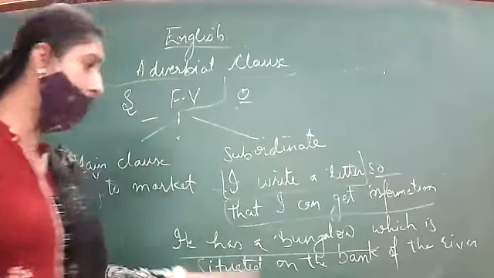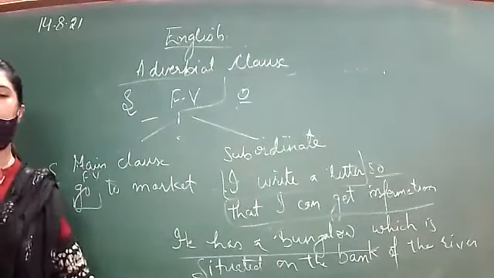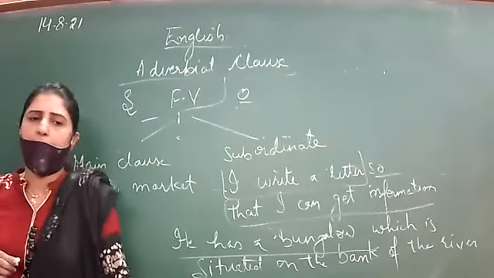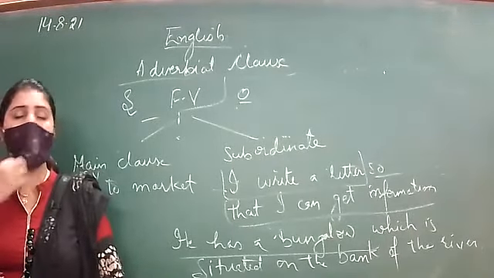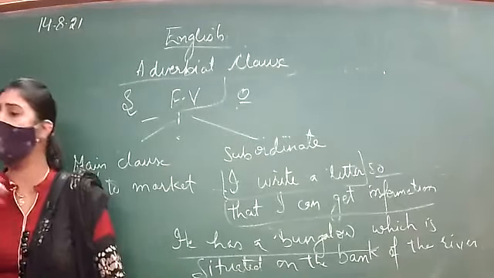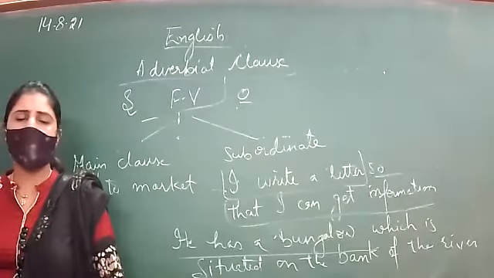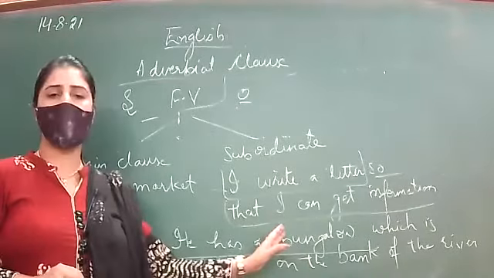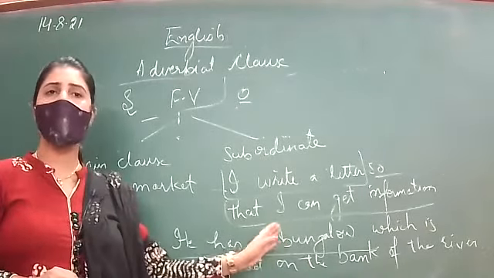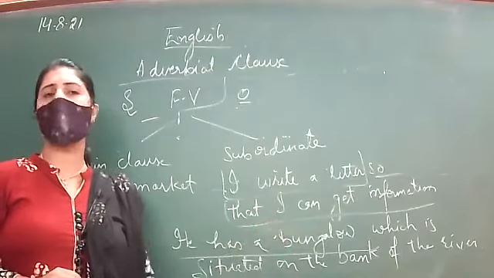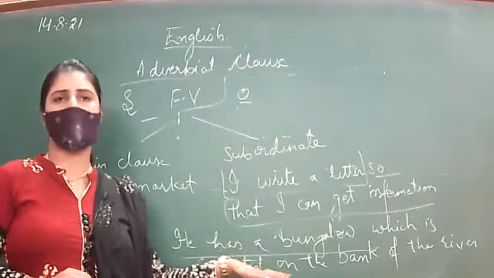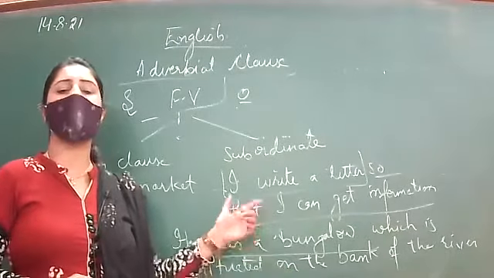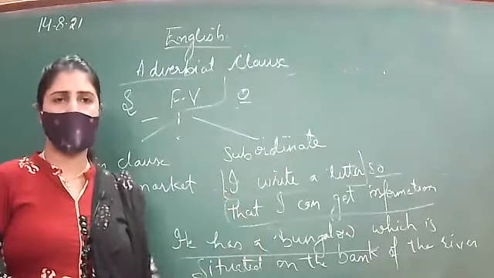But if we read which is situated on the bank of the river, it is not complete, because in our mind there comes a question: what is situated? It has to depend upon the main clause in order to complete its meaning. So this is a subordinate clause. You understood subordinate clause? I wanted to make you understand what a subordinate clause is.